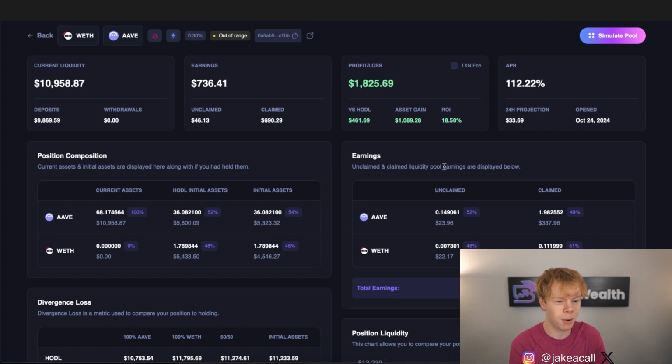Obviously, my entire portfolio right now is doing about 150, 175% APR. It's really great, but I do have to keep in mind that we are in a bull market. We just saw a ton of volume over the past 10 days or so, which has boosted my overall returns. And I am happy to do 8 to 10% per month on my portfolio if it means that I'm staying relatively low risk. And of course, it is passive, and I do not have to manage it day by day and constantly adjust my liquidity pool.